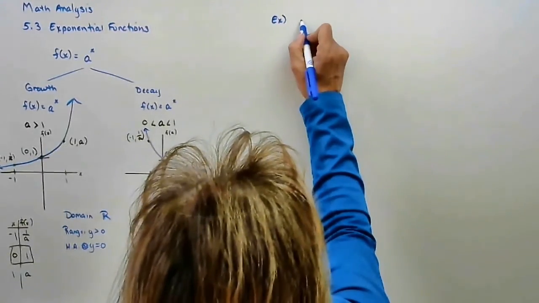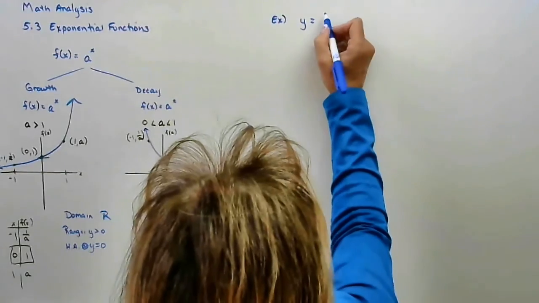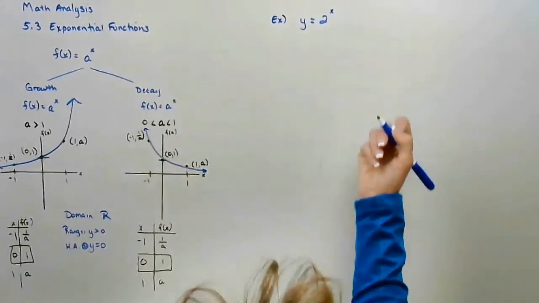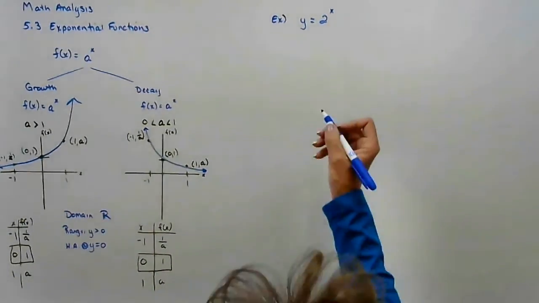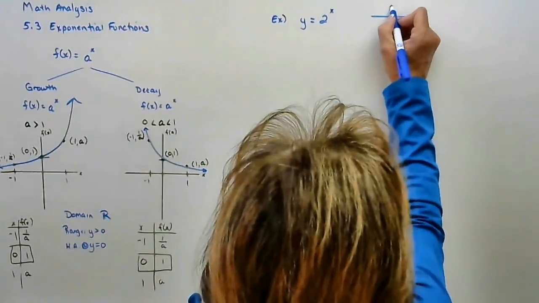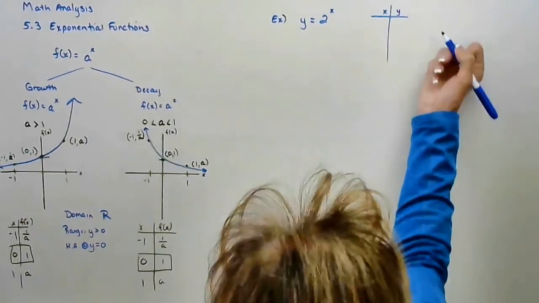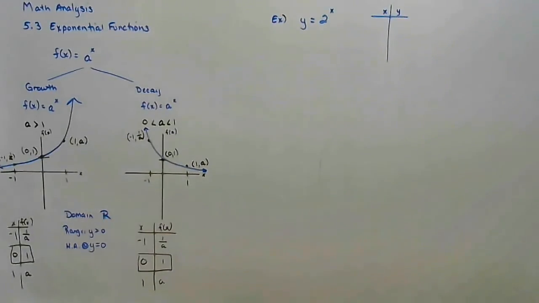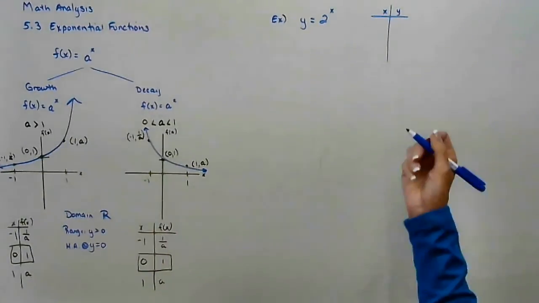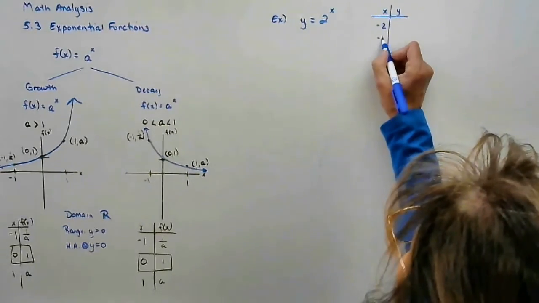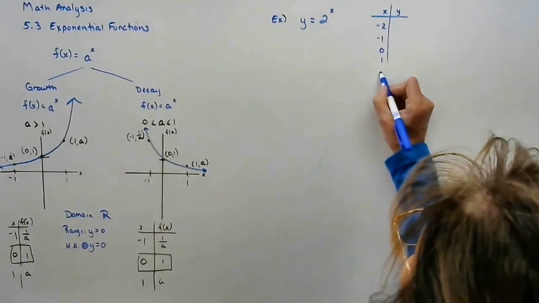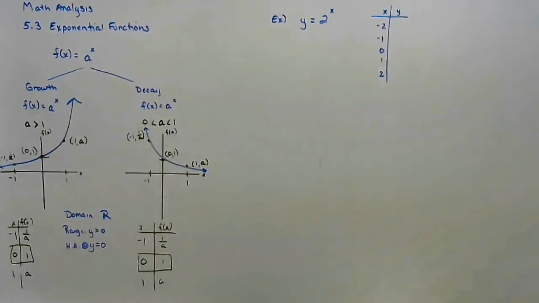So let's start with the graph y equals 2 to the x. Well, when in doubt, make a table of values. Or f of x equals 2 to the x. Notice what happens. I'm going to start with negative 2, negative 1, 0, 1, and 2. I'm going to expand a little bit farther so you can see what's happening.